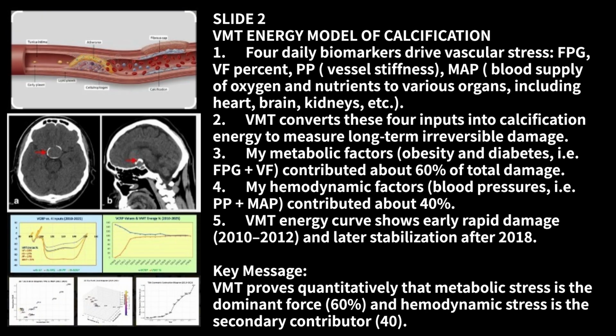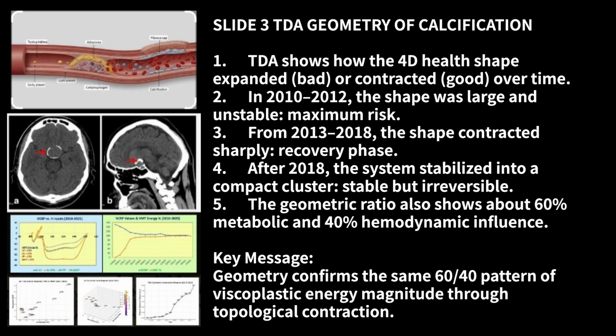5. VMT energy curve shows early rapid damage, from 2010 to 2012, and later stabilization after 2018. Key message: VMT proves quantitatively that metabolic stress is the dominant force, 60%, and hemodynamic stress is the secondary contributor, 40. Slide 3. TDA geometry of calcification.